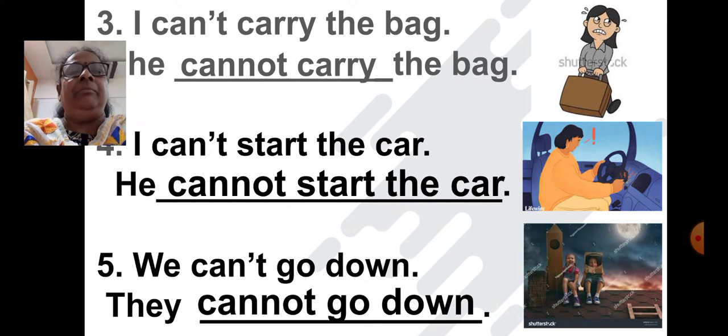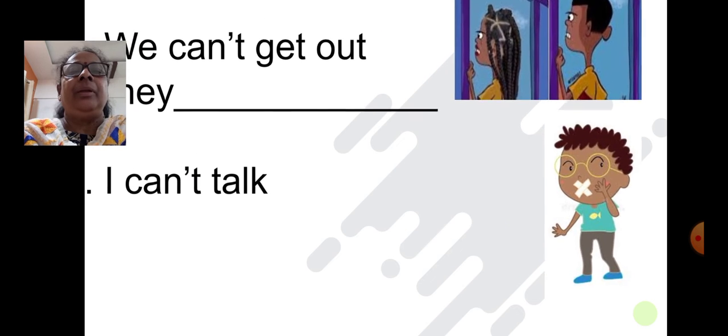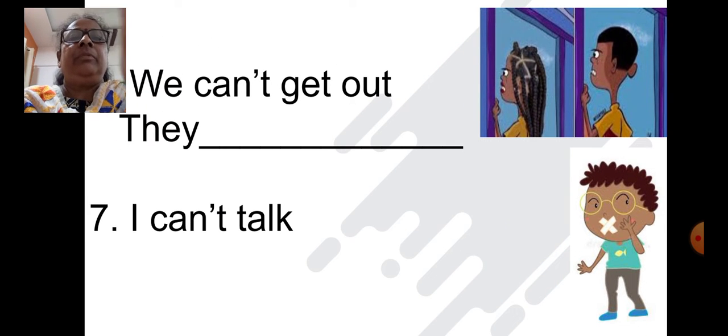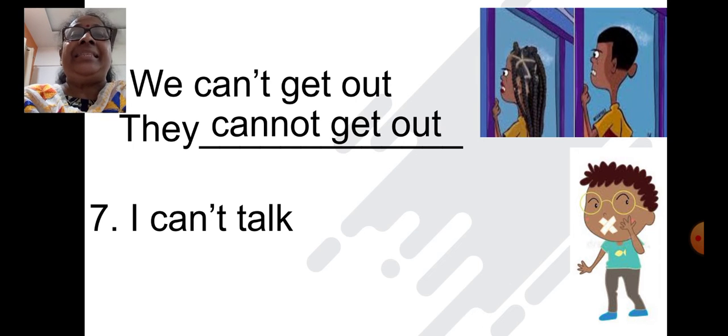Now, next chapter. Now, this door is closed. They can't see. They are inside. They are not able to open the door. We can't get out. So what will you write over there? Yes, they cannot get out. We can't get out. They cannot get out. Very good.